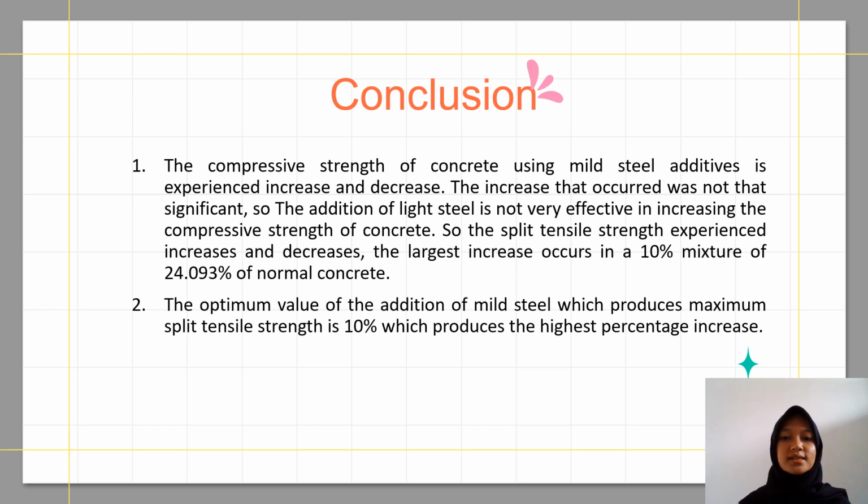The split tensile strength experienced increases and decreases. The largest increase occurred in the 10% mixture, at 24.093% over normal concrete. The optimum value of the addition of mild steel, which produces maximum split tensile strength, is 10%, which produces the highest percentage increase.